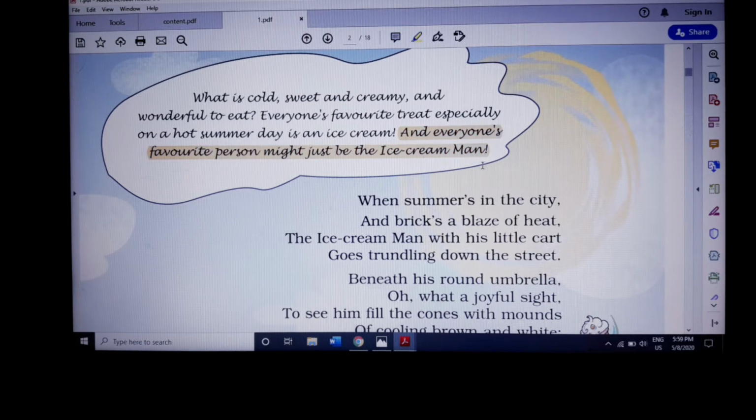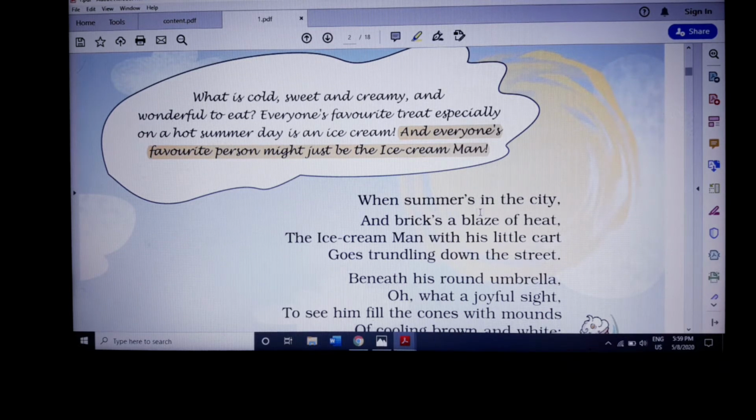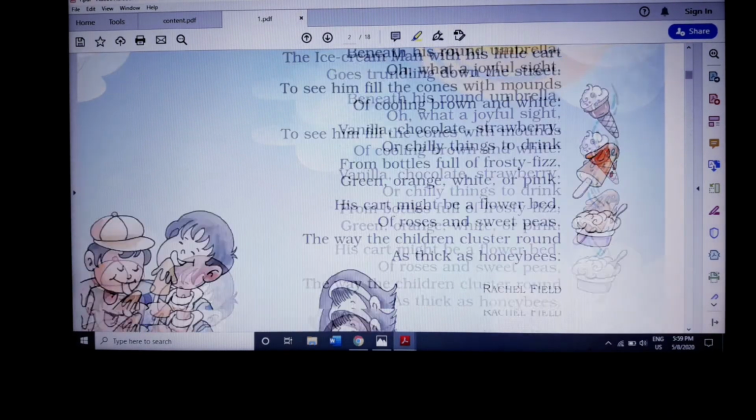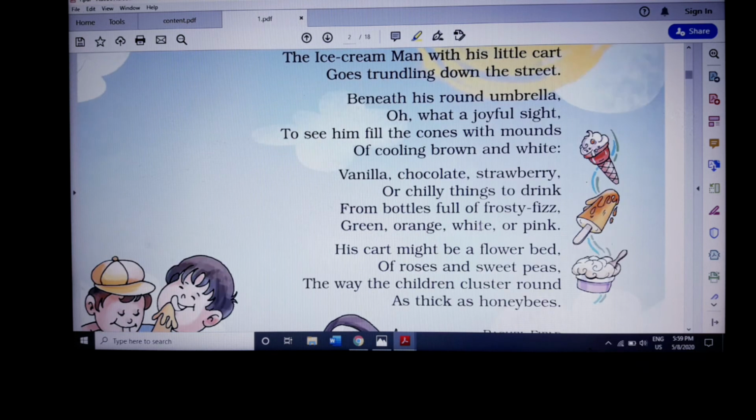Because see children, nowadays we can get ice creams in the stores. We can go and get an ice cream in ice cream bars and ice cream parlors everywhere. But it was not the same case 4 or 5 years back. When we were children, we used to have one ice cream man who used to bring a cart. He used to come on the streets and push that vehicle, and when he was coming, he would make some kind of noise like a bell sound.